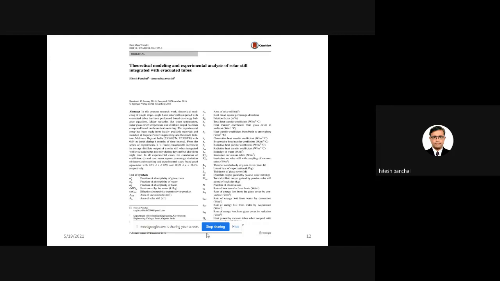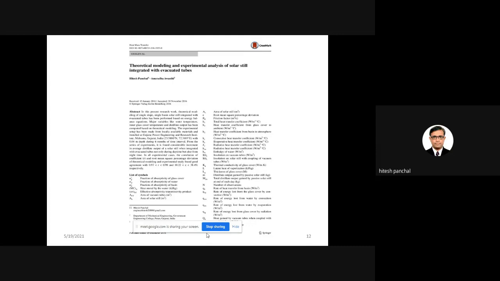In my PhD I have carried out theoretical modeling. In theoretical modeling, the energy balance equation that I have applied, and from the theoretical analysis, water temperature, inner glass cover temperature, and distillate output have been determined. The experimental results, like water temperature, inner glass cover temperature, and distillate output, have been compared with the theoretical modeling, and I have received very good agreement between the theoretical results and the experimental results.